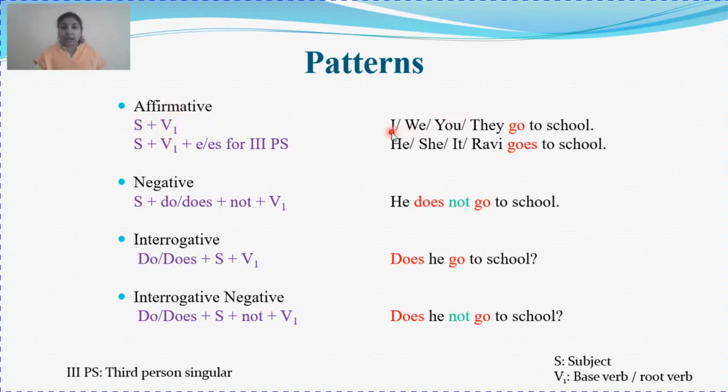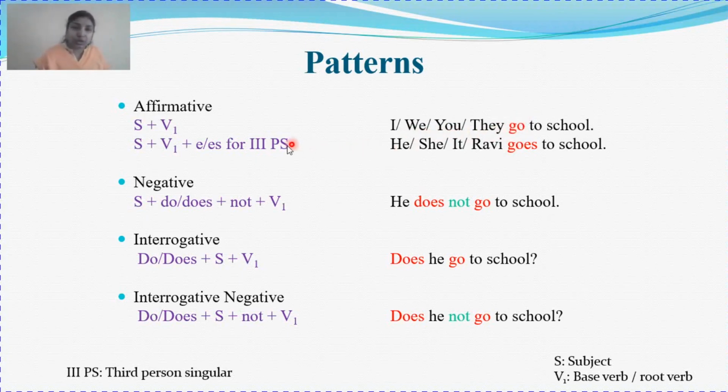For example, I, first person singular; we, first person plural; you, second person singular and plural both; and they, third person plural. You can see first person singular, first person plural, second person singular and plural, as there is no change in the you forms, and third person plural, they are going to use verb first form. This is your verb first form. So I, we, you, they go to school.